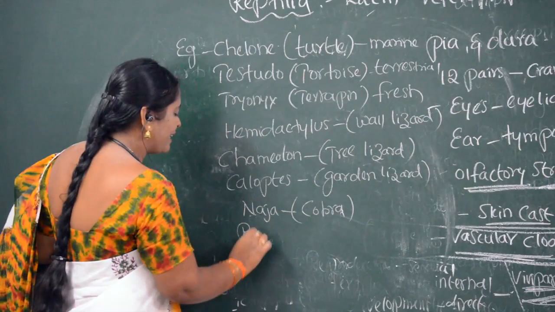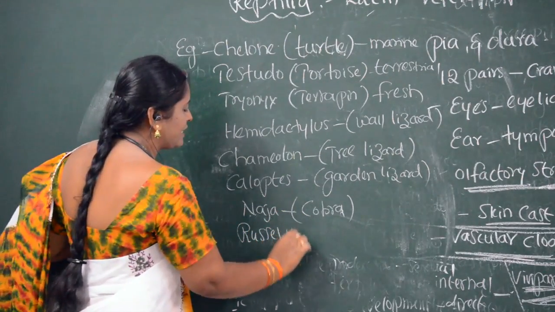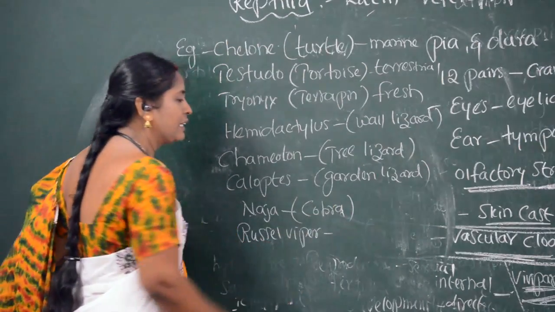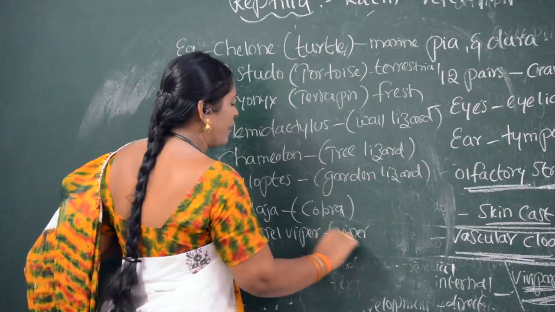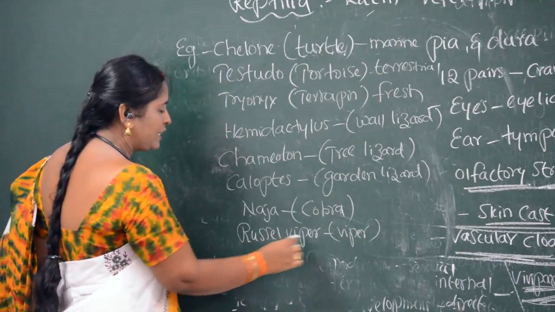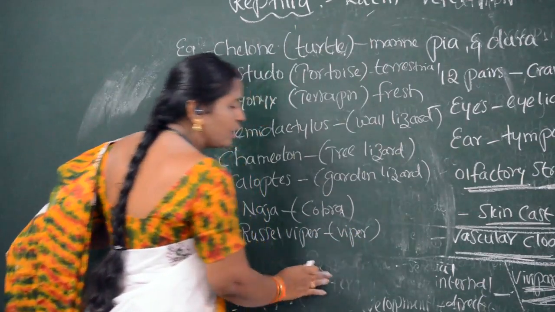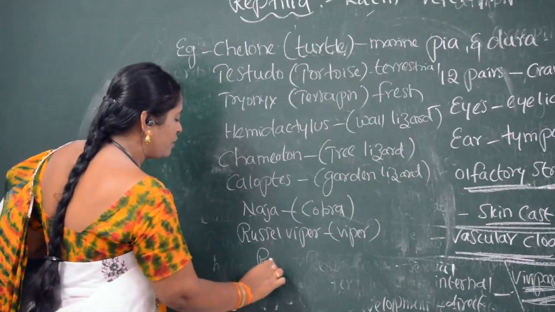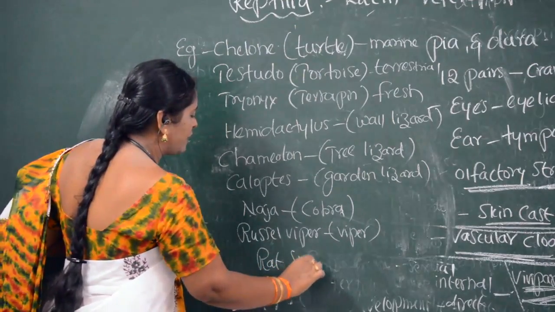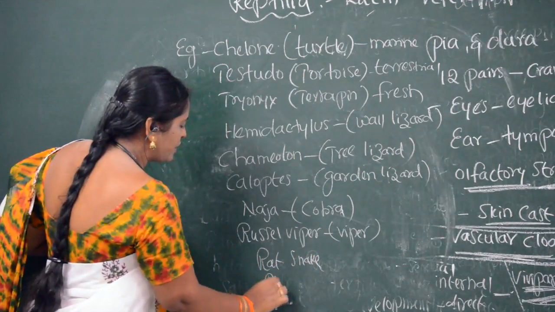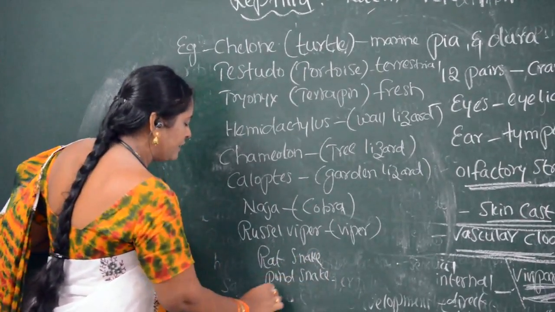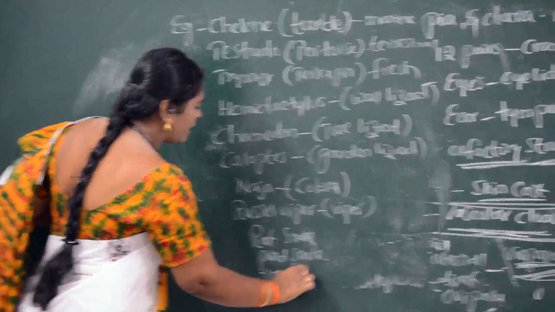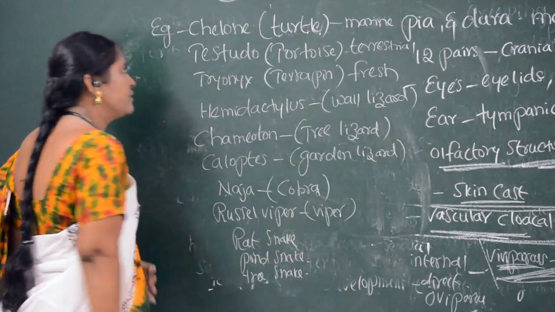Russell's viper, in Telugu we will call Rakta Pinjari. These are all poisonous snakes. Non-poisonous snakes: rat snake, pond snake, then tree snake.